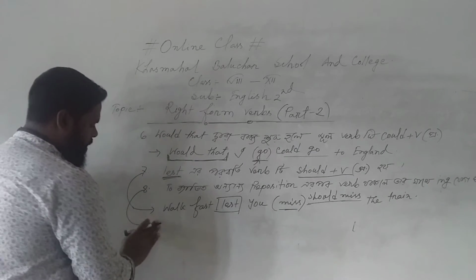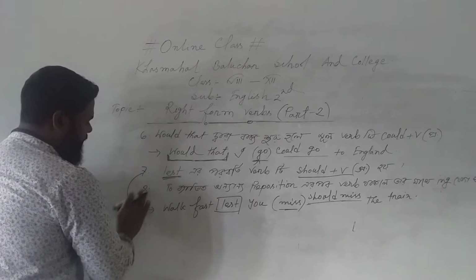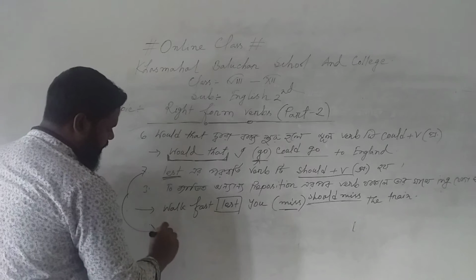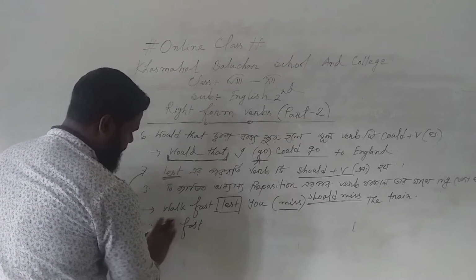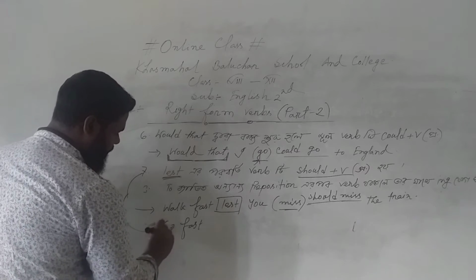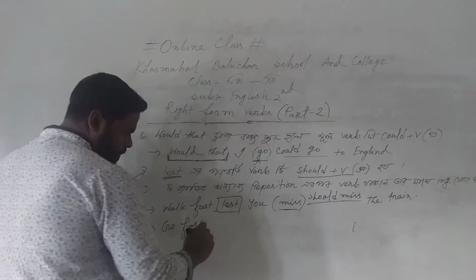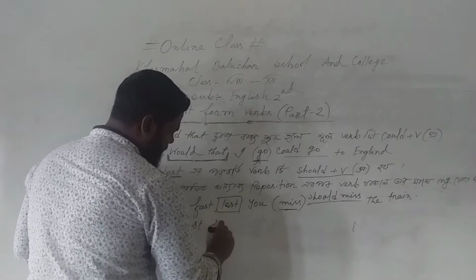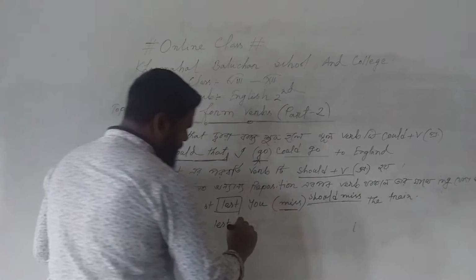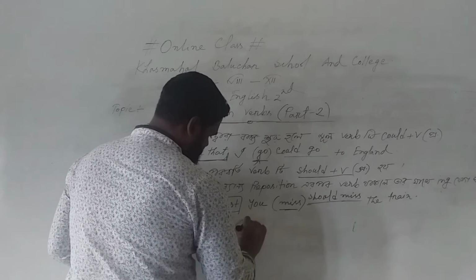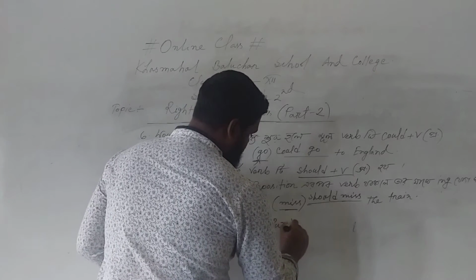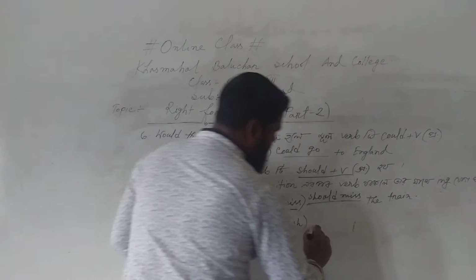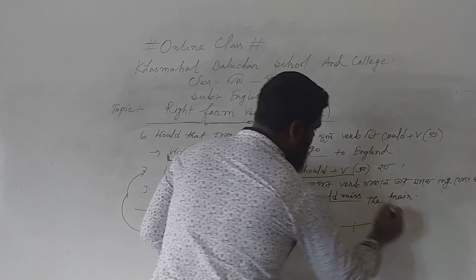So dear students, let's see another example. Go fast, lest we punish you.